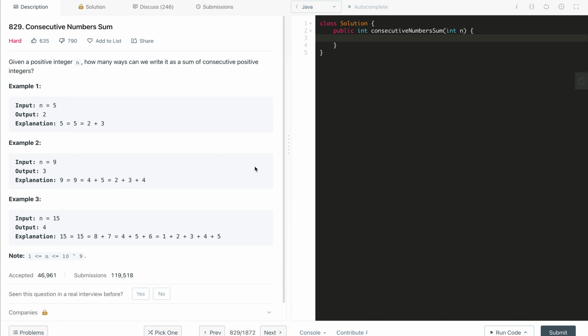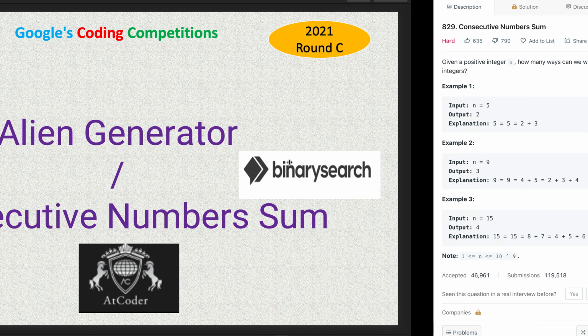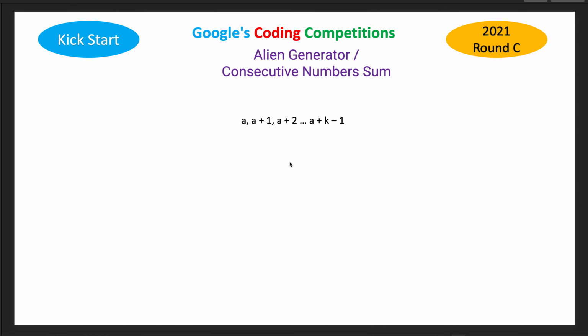So how to solve this problem? This is a very straightforward mathematical problem. If you did a little basic math in your engineering, then it is straightforward. So let's understand how. First of all, we can say this positive number can be any number a, and then we start from a and take k terms: a, a plus 1, a plus 2.